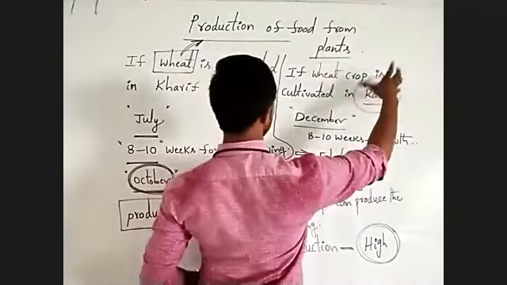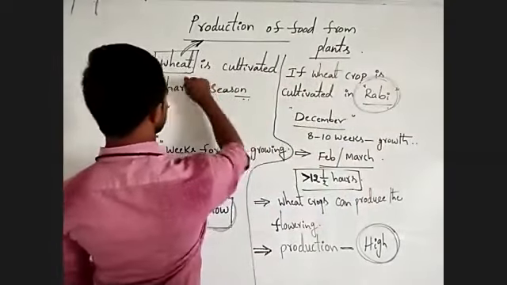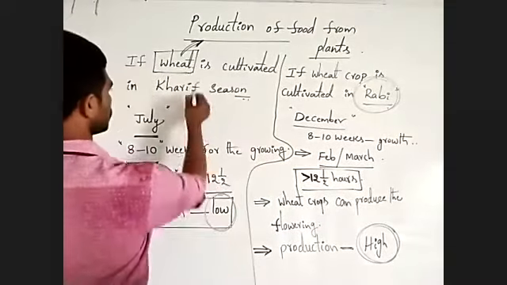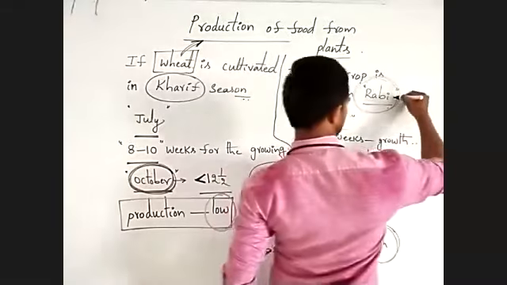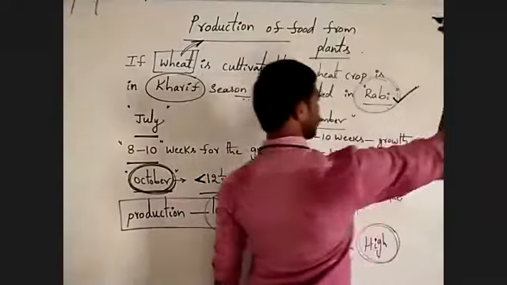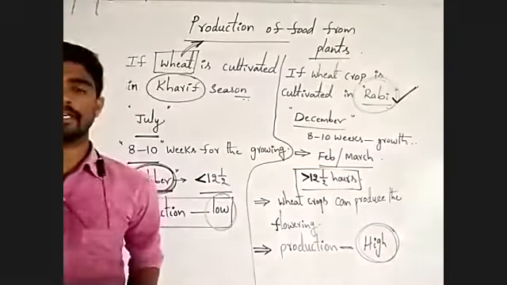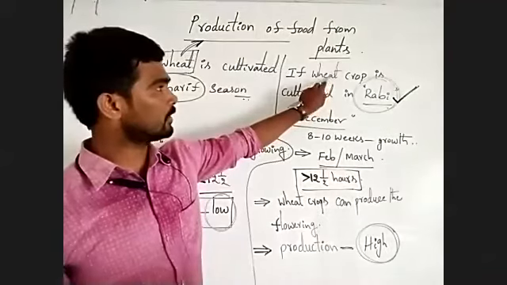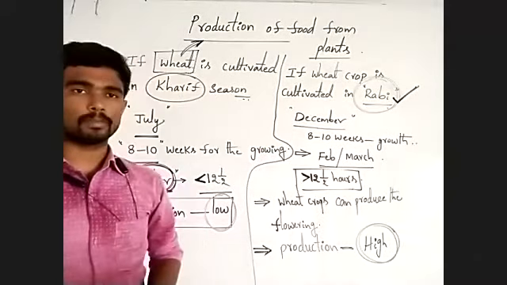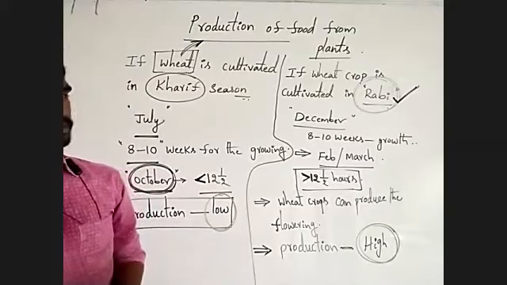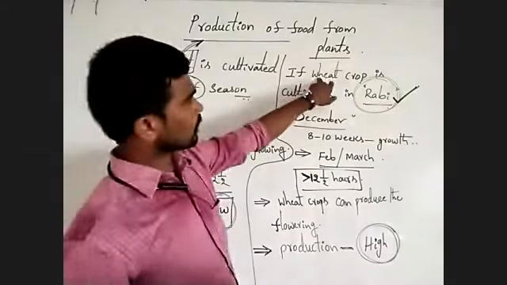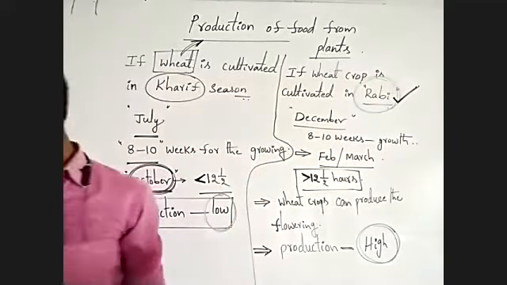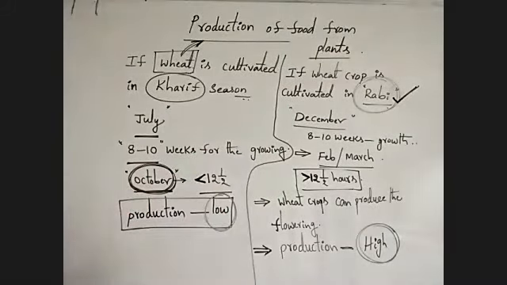Of these two seasons, Kharif or Rabi, Rabi season is very suitable for cultivating the wheat crop. That is why farmers cultivate the wheat crop only during the Rabi season. Okay. Next.